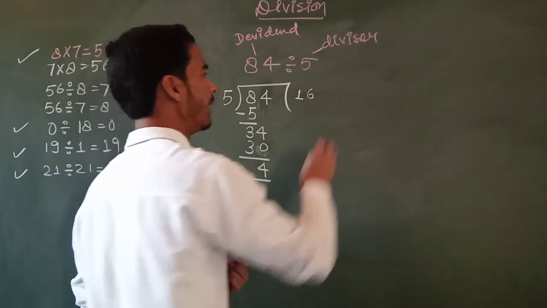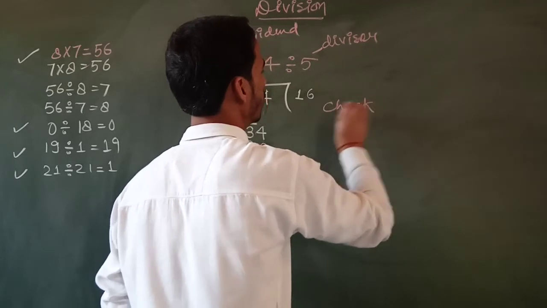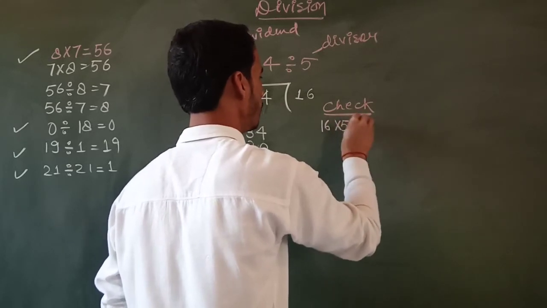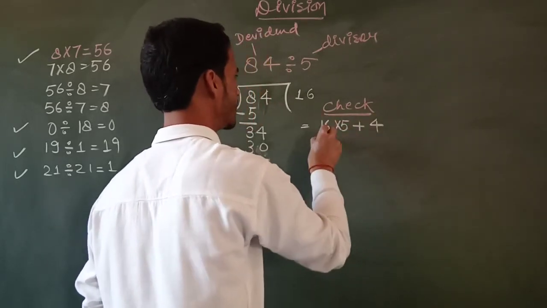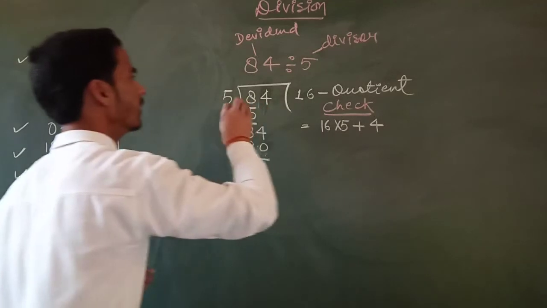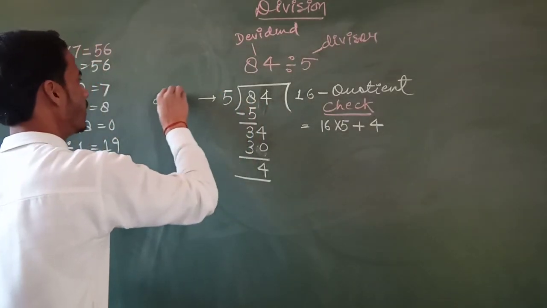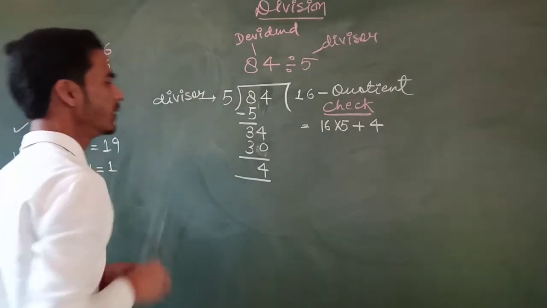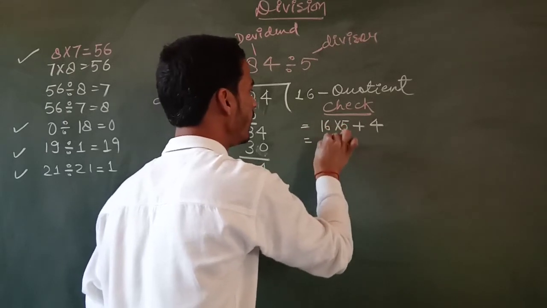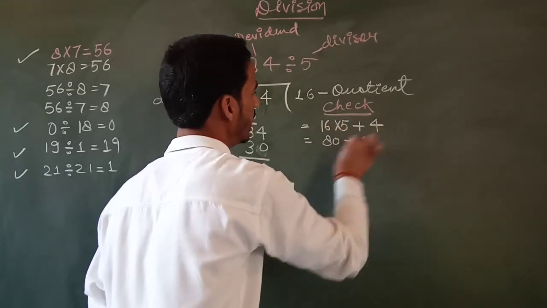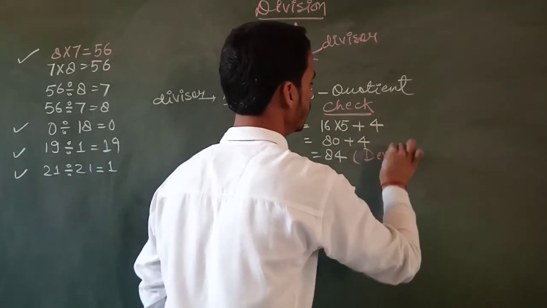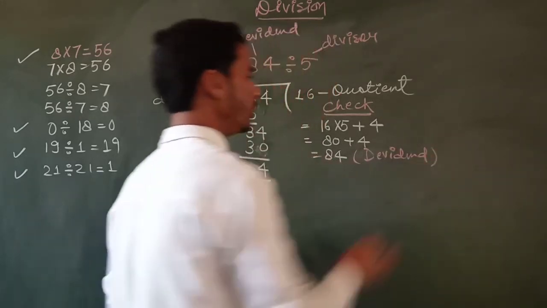Okay, and now we have to check it. How can we check it? Listen here. Firstly, we have to do 16 multiplied by 5 plus 4. What is 16? 16 is the quotient. And what is 5? 5 is the divisor. And what is R? R is 4. The remainder is 4. So D is Q multiplied by D plus R. 16 times 5 is 80, and plus 4, that is 84. And what is 84? 84 is the dividend.